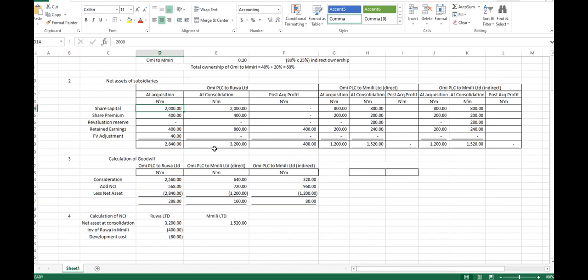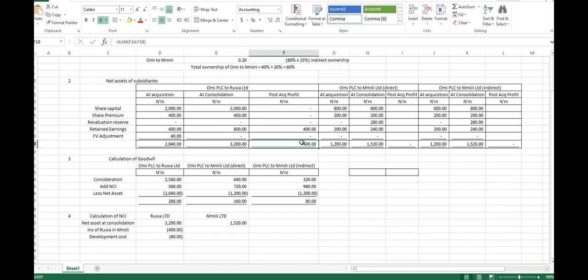If that is the case, the post-acquisition profit here, the difference between 3,200 here and 2,840 is what? This one minus this one, 3,200 minus 2,840. It will be 360, right? Of course, yes, it will be 360, because that means we still have an adjustment here. These adjusted profits, right? Now it will be 360.